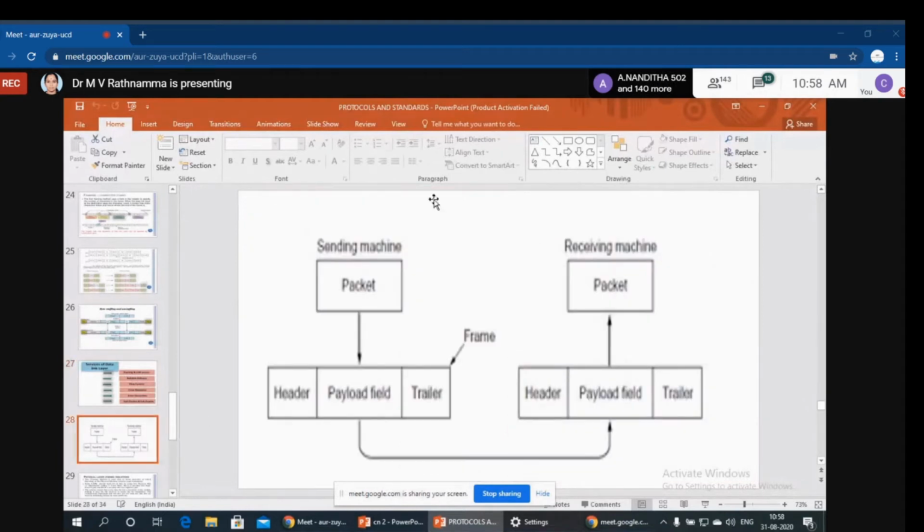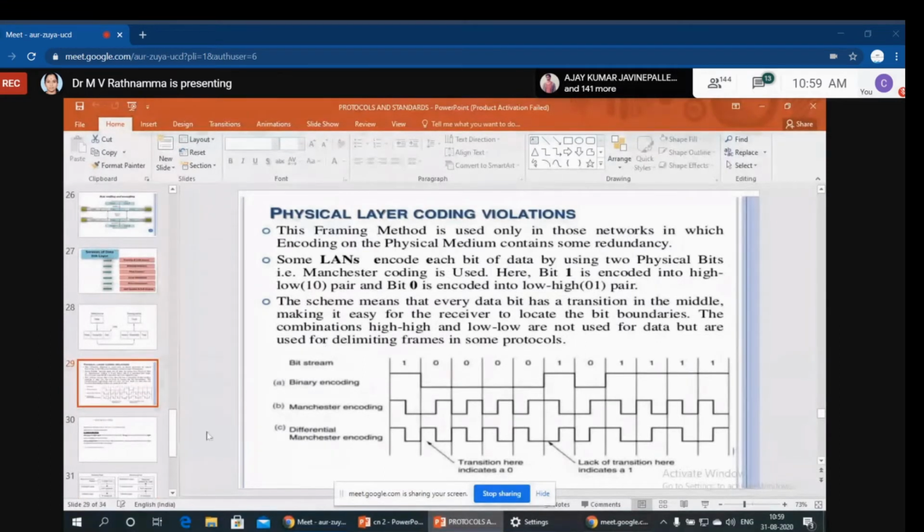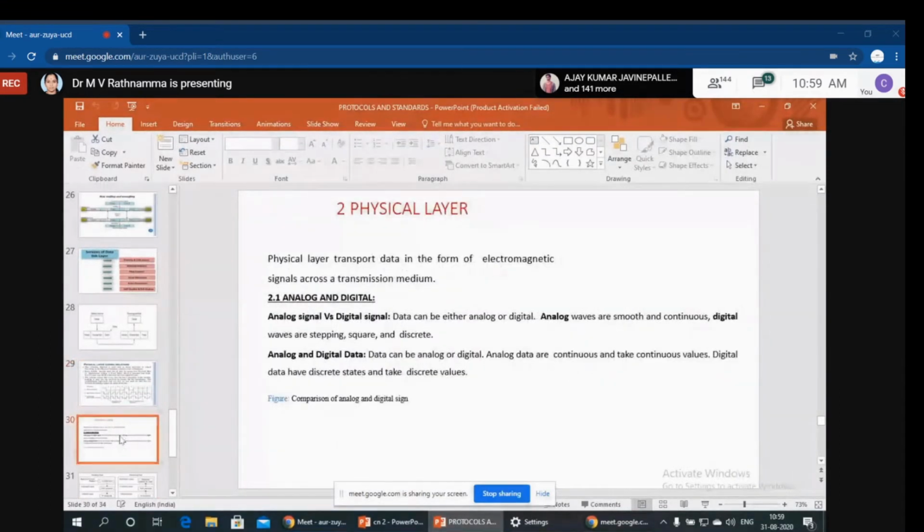Now we have already seen this diagram. The sending machine gets data from the network layer in the form of packets, converted to frames in the data link layer, and passed to the receiver's machine in the form of frames. When it reaches the network layer, it is again in the form of packets. Next, after the data link layer, what is the next lower layer? The physical layer.